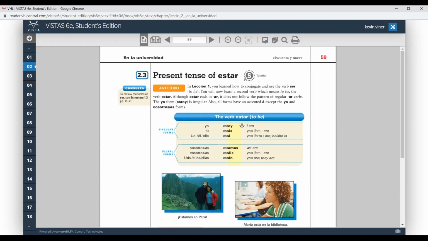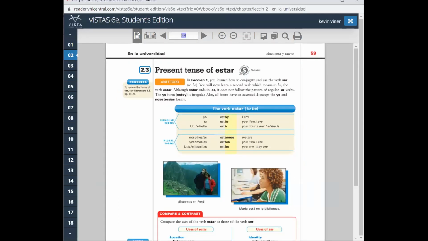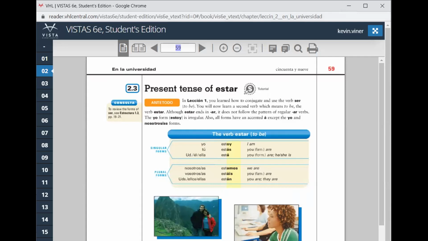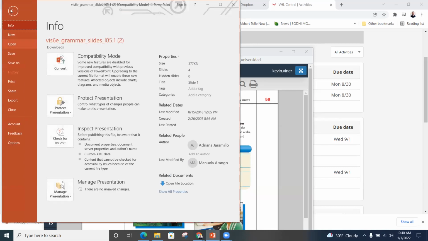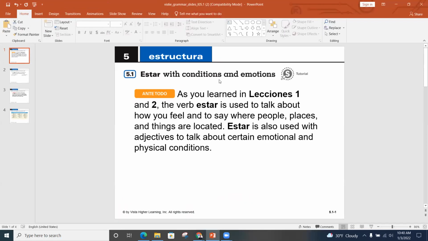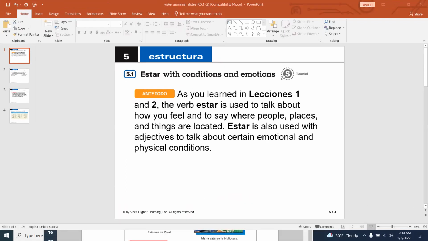So if you want to have this open as you're doing your homework, if you're a little rusty on the forms, this is on page 59, either in your real textbook or in your electronic textbook. All right, so again, today we're going over 5.1. So we'll have a quick look at the PowerPoint. Oops. So bear with me here. Okay, actually I'll do presentation mode.